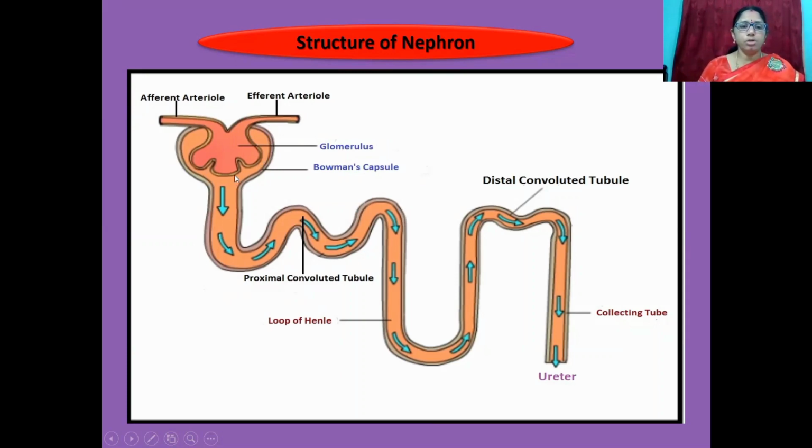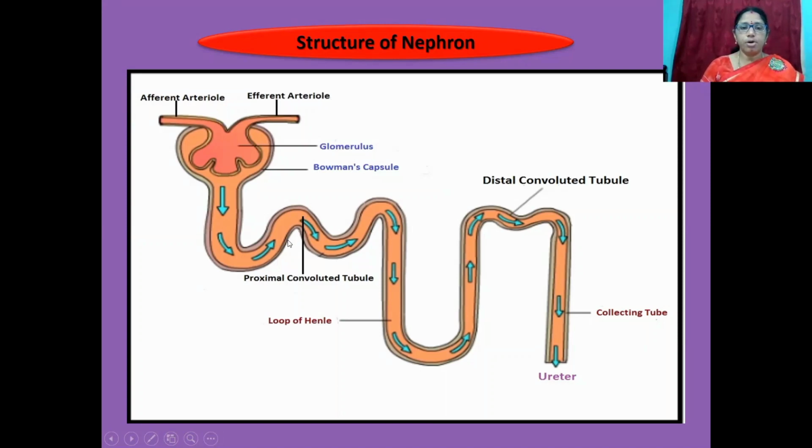The Bowman's capsule is the cup-shaped end of the nephron, and a bunch of blood capillaries is called glomerulus. Glomerulus develops from afferent arteriole. It gives rise to efferent arteriole.